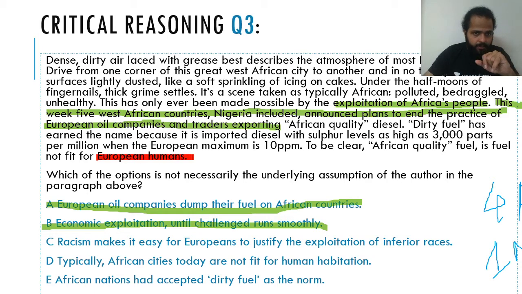This part, European humans, right? To be clear, African quality fuel is fuel not fit for European humans. This might push you in the direction of considering that the author has assumed that it is racism which makes it easy for the Europeans to justify the exploitation of inferior races, right? This inferior part is the only part that can push you towards this option. Okay, so for now, let's just keep it aside. Let's go through the other options.